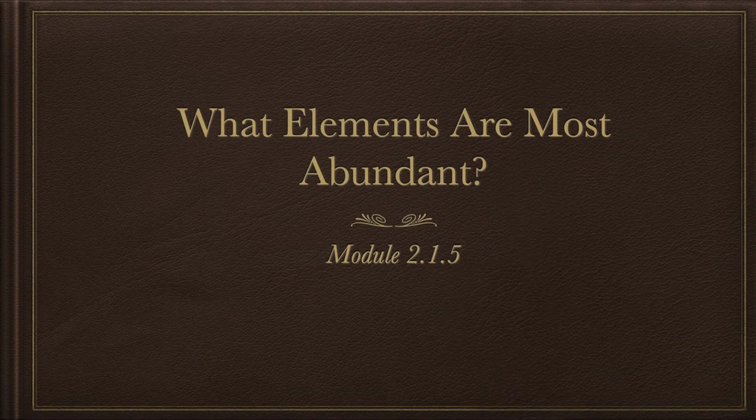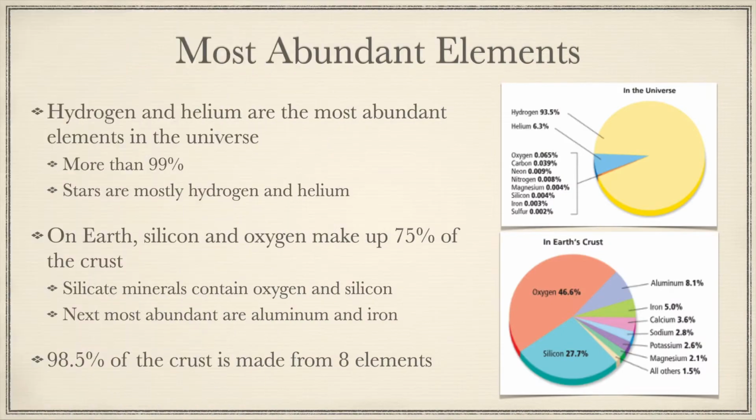So what elements are most abundant? The most abundant elements on Earth and in the universe are different. They're not the same. If we look at the Earth versus the universe, it's different elements that are the most abundant. For the universe, hydrogen and helium are really the most abundant elements. Hydrogen is our simplest element. Helium is the second simplest element.